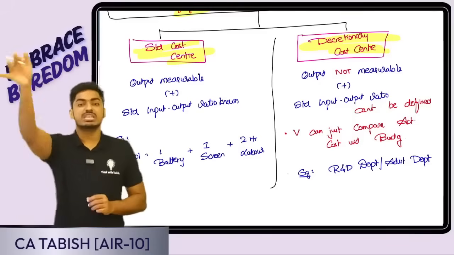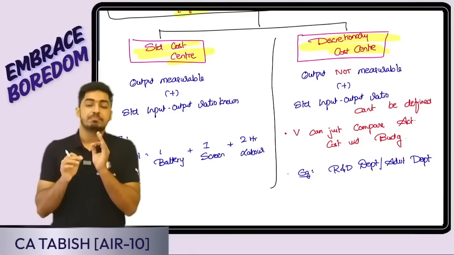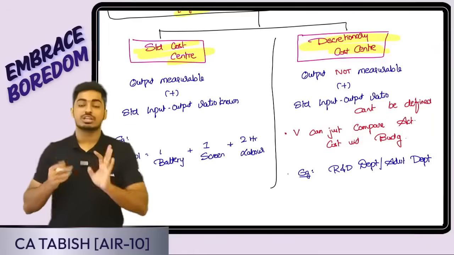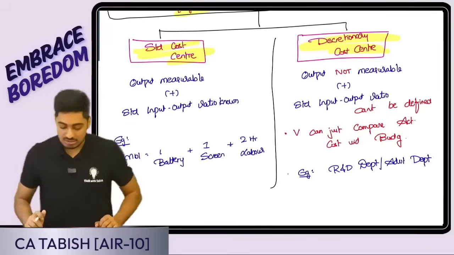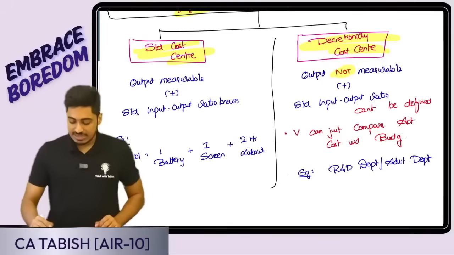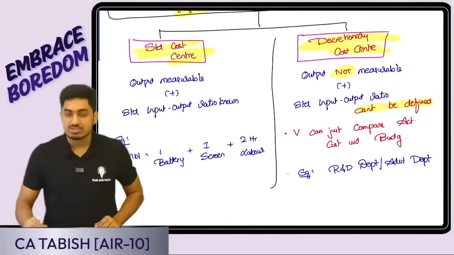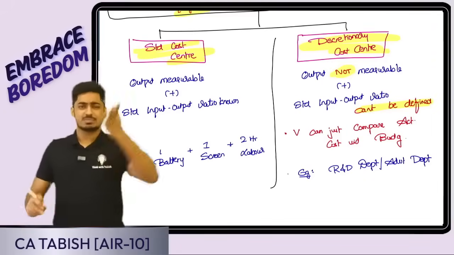Here, the output is measurable and there can be a proper input-output ratio. So then what is a discretionary cost center? Here, output is not measurable and a standard input-output ratio is not there. Sir, we are not understanding anything, sir. Can you give one simple example?